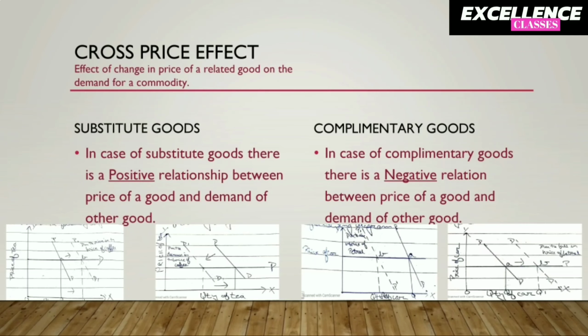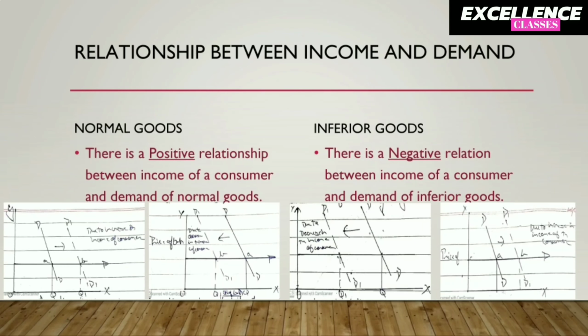In the case of complementary goods, there is a negative relation between price of a good and demand of the other good. As you can see in the diagrams drawn below, due to the rise in price of petrol, the demand for cars decreases and vice versa. Okay, now let's move to the next topic, which is relationship between income and demand.